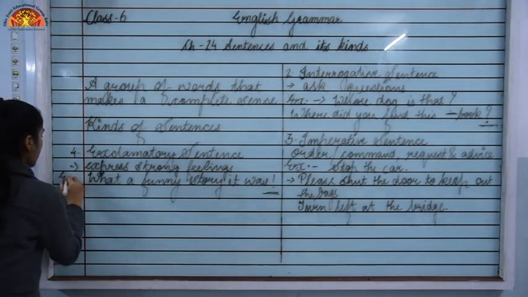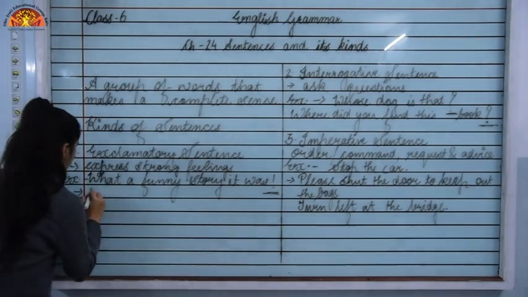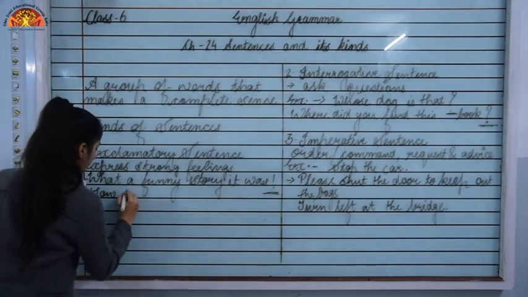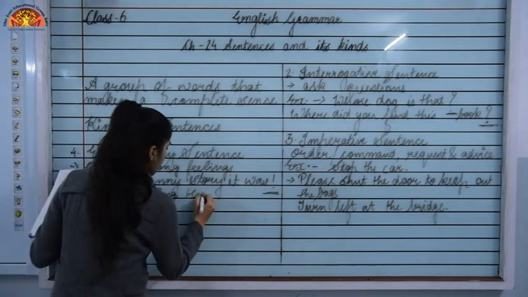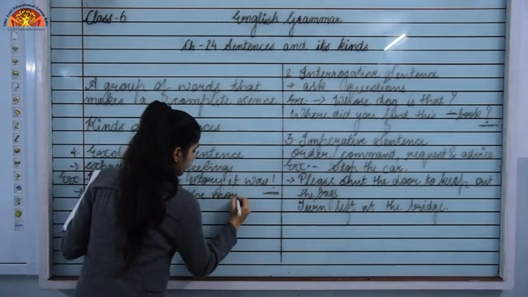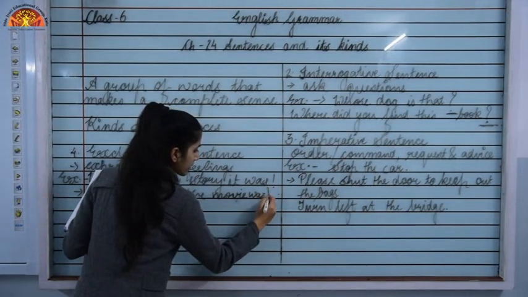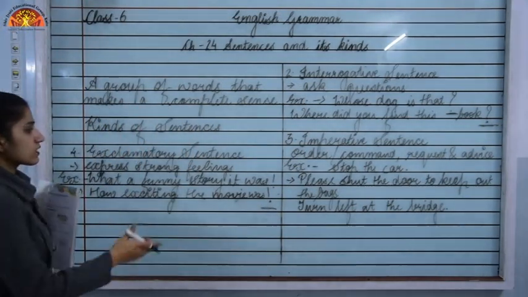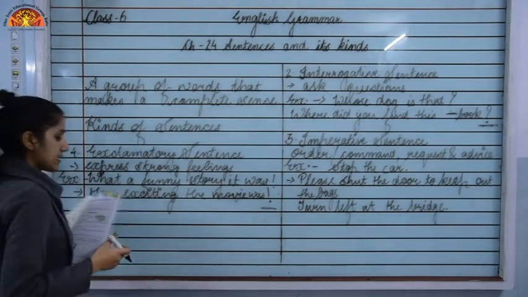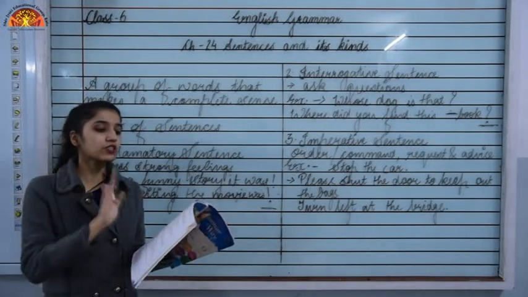Okay, let's see one more example. Next is how exciting the movie was. It will again end with an exclamation mark. You can see over here. Okay. So, these are exclamatory sentences. Now, we are going to see how these sentences can change from one type to